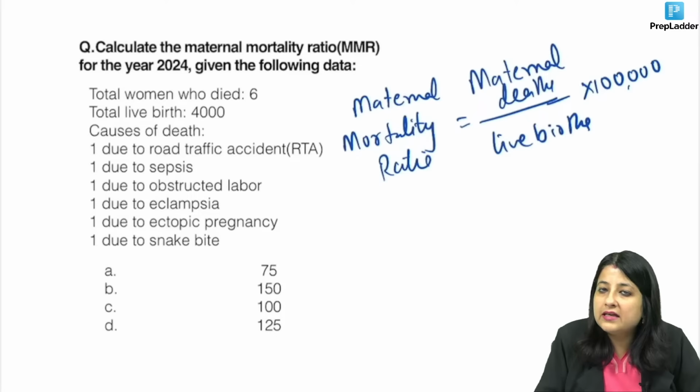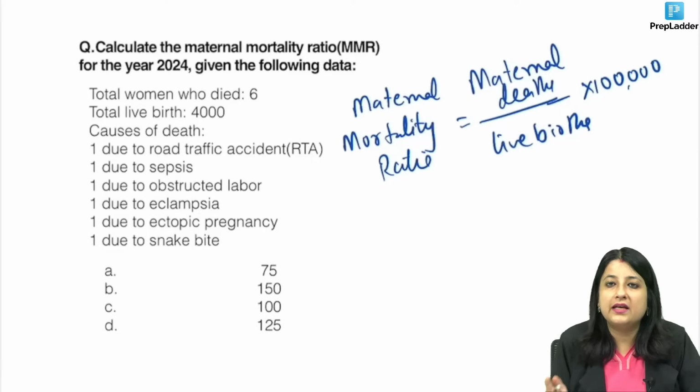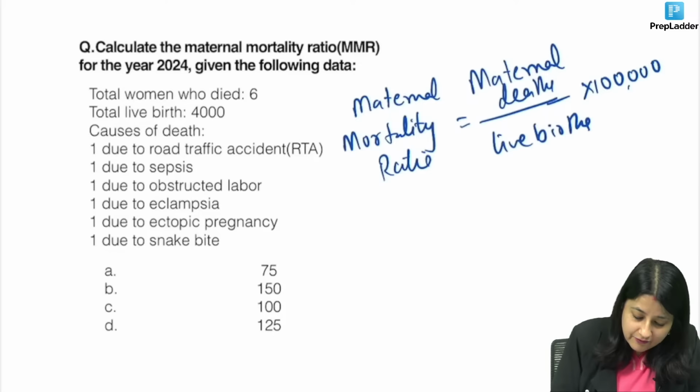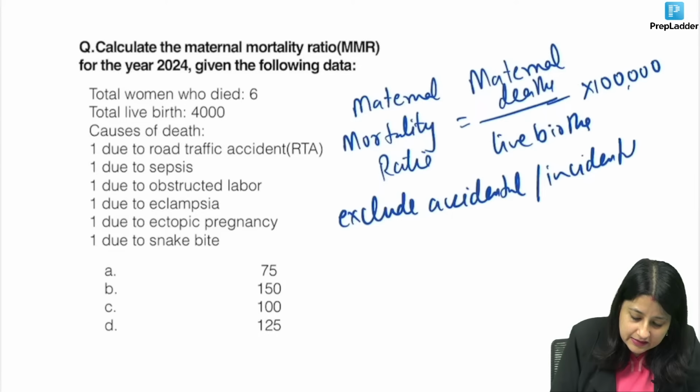And for maternal deaths, you have to consider the deaths during pregnancy, during delivery, and up to 6 weeks post delivery. But you have to exclude what? You have to exclude accidental incidental causes. You have to exclude accidental incidental causes.